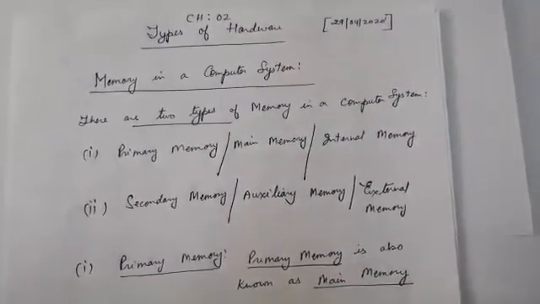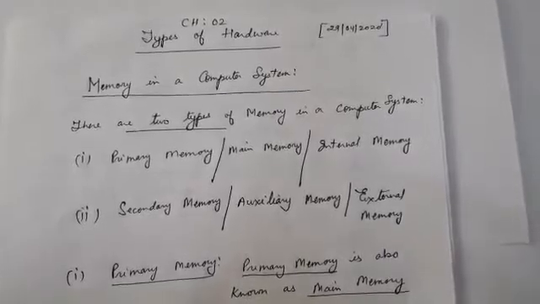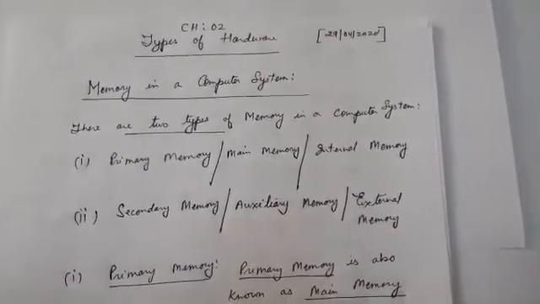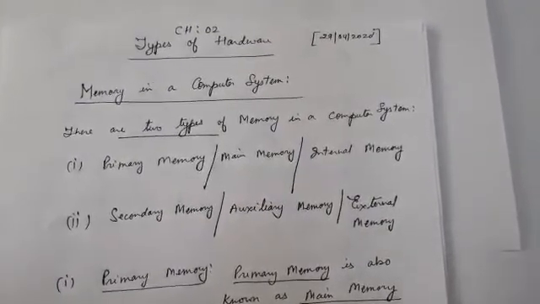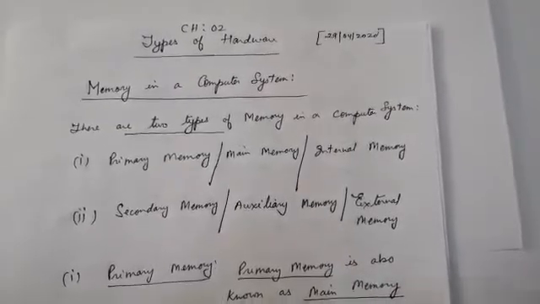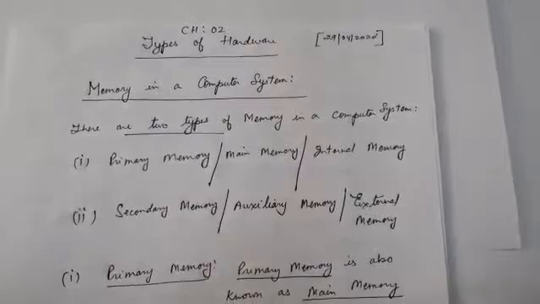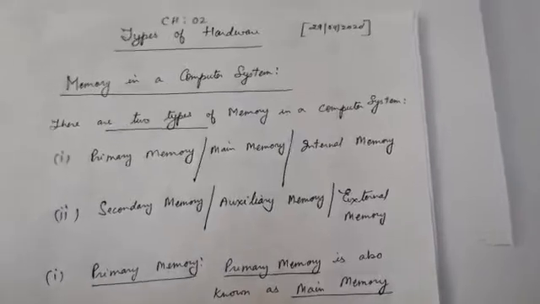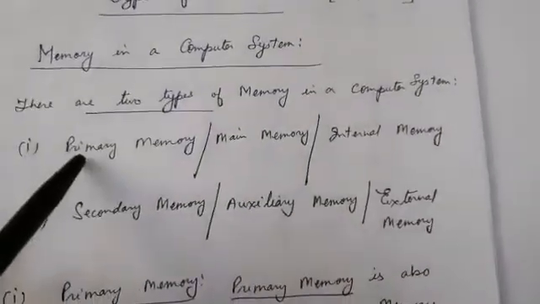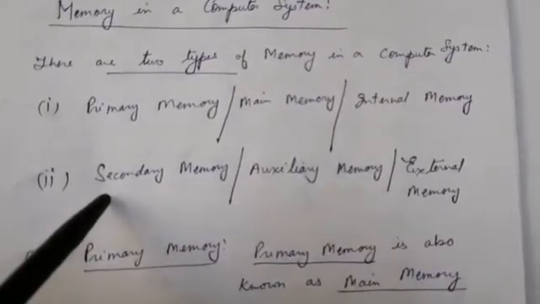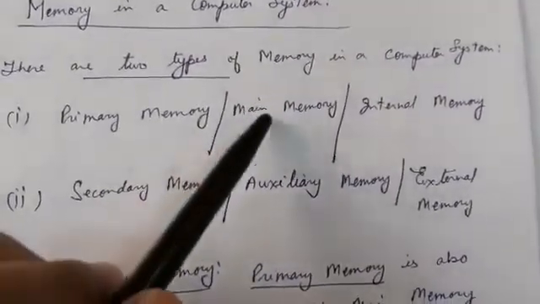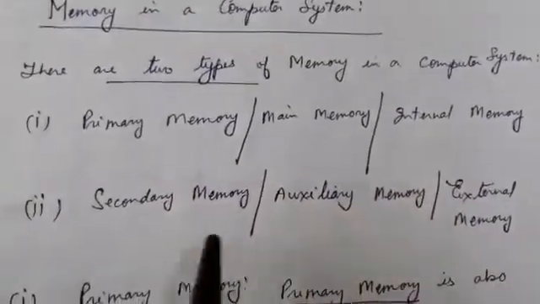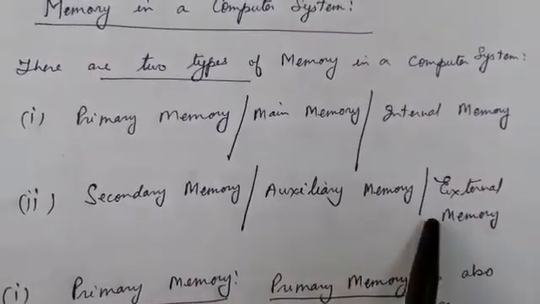Now, when we talk about storing data, the computer stores the data either temporarily or permanently. On the basis of that, memory is of two types in a computer system: first is primary memory and second is secondary memory. Primary memory is also known as main memory or internal memory, and secondary memory is also known as auxiliary memory or external memory.